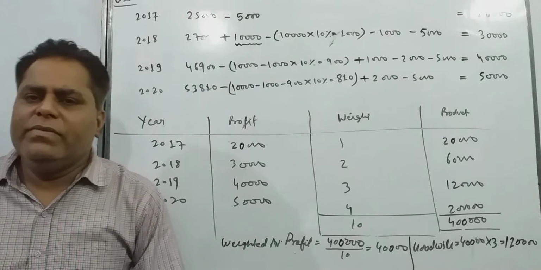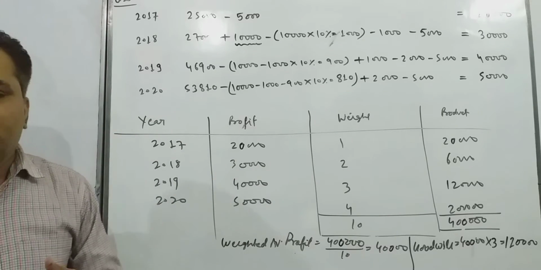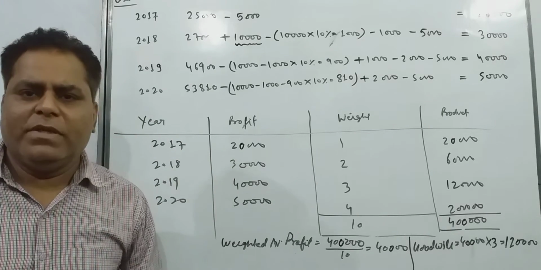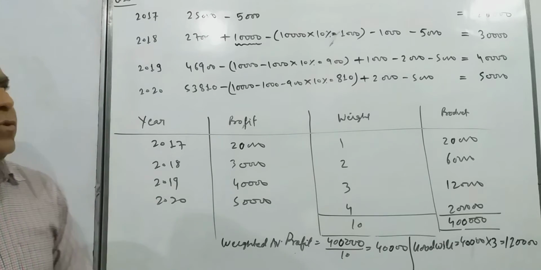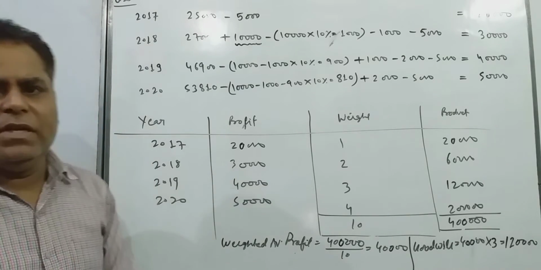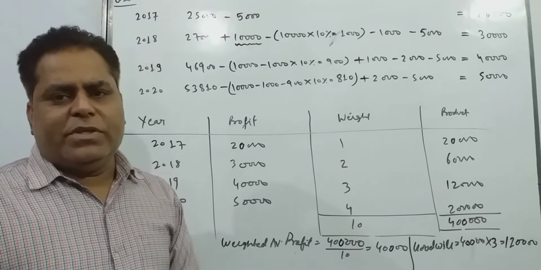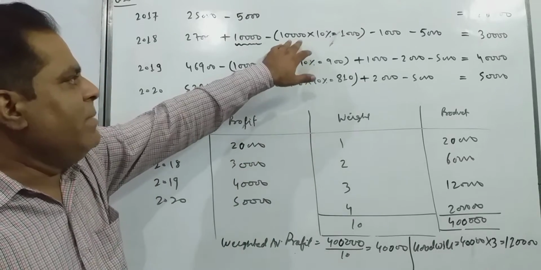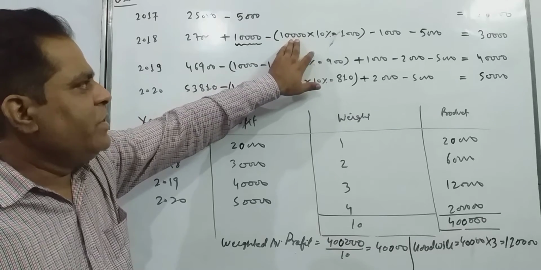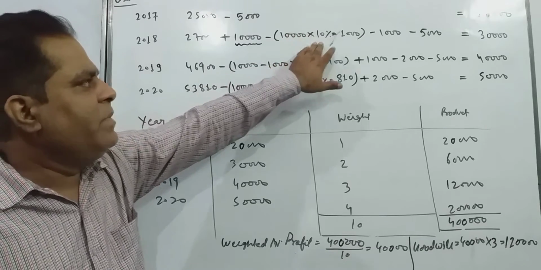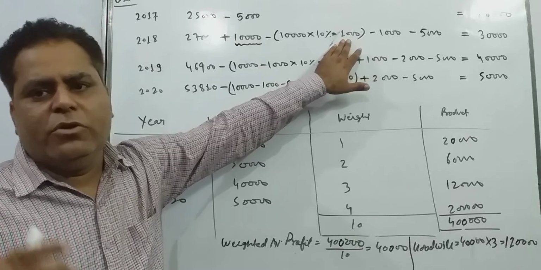After that every year we have to charge depreciation as per reducing balance method at the rate of 10% per annum. So I am charging depreciation as we have done in class 11th also. In that chapter we have done depreciation. So see what I am doing here, I am charging 10% depreciation on 10,000, 10%, 1,000, and we are using reducing balance method.